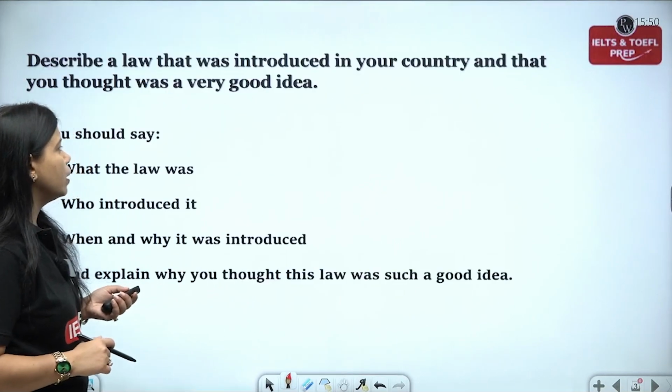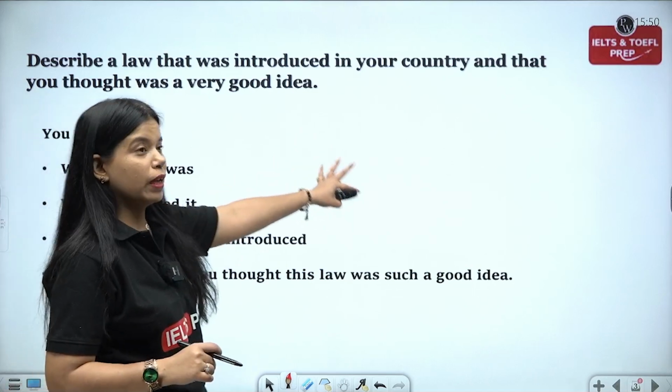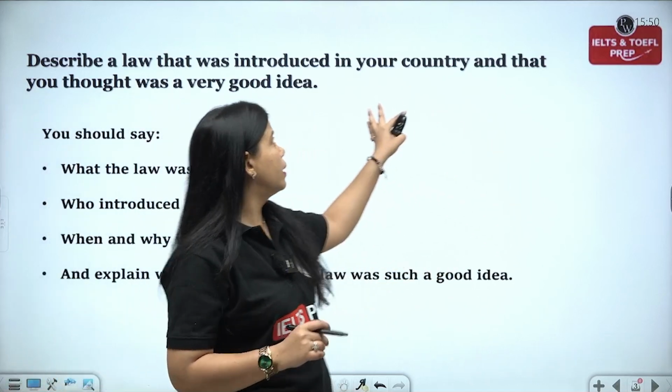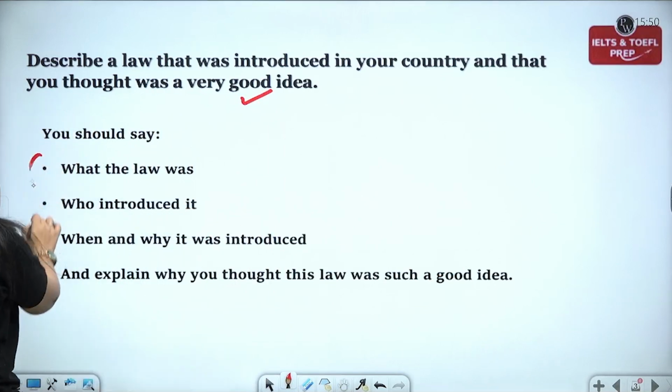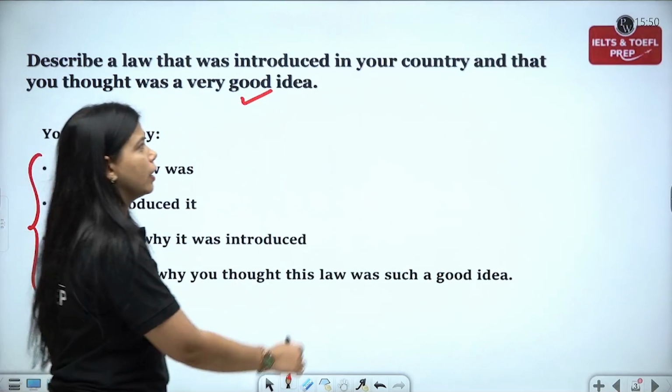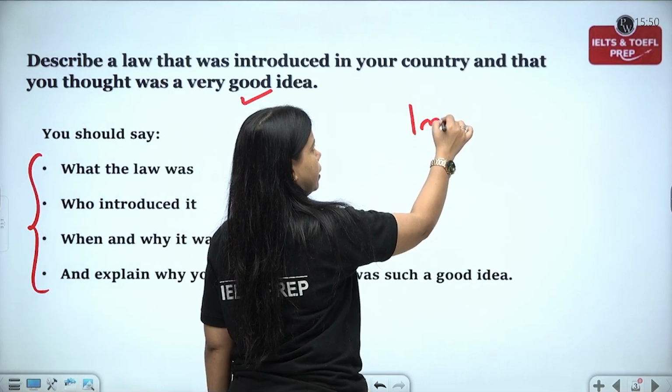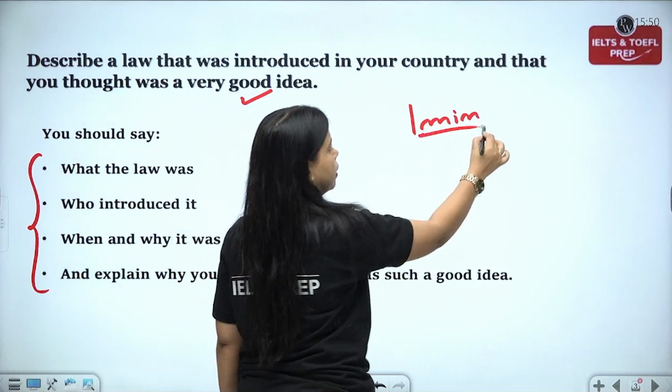As you know, your IELTS cue card topics look like these. They have a main prompt at the top and then they have a few bullet points over here. And then you are given 1 minute to generate some ideas. Okay? Now let's see what we can do with this.